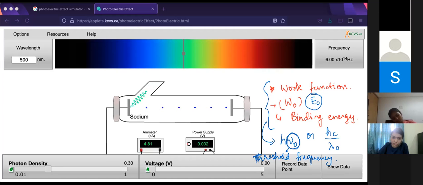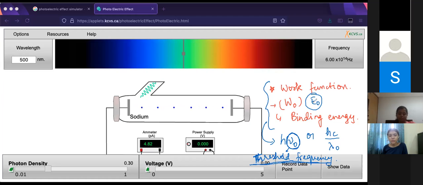The name work function is completely out there, but threshold frequency makes sense, right? It's on the threshold. Anything below the threshold frequency, you won't have photoelectric effect. At threshold frequency you will just have it, and above it you will observe the photoelectric effect. Is the threshold frequency a constant value, or is it different for different metals? It's different for different metals, since threshold frequency is derived from your work function itself.